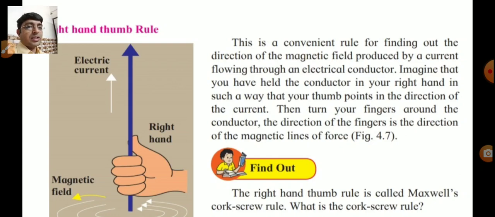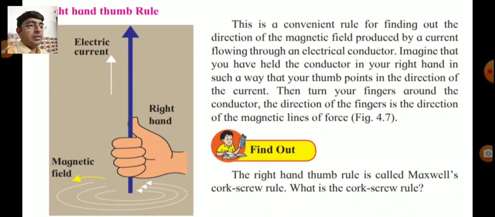This question asks for 2 marks. Mark the answer from here. Imagine, as shown in the figure, that you have held the conductor. Conductor means metal wire with current flowing through it.